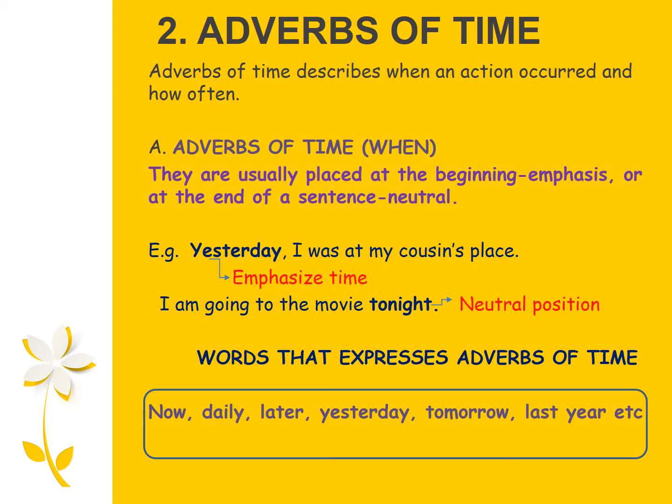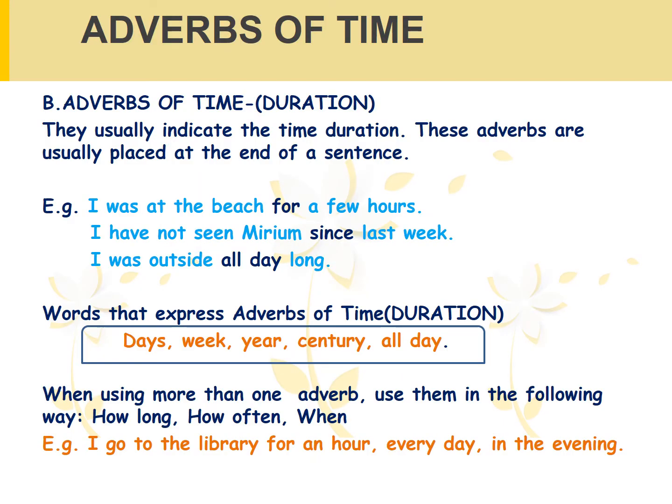Now, the words that express adverbs of time would be now, daily, later, yesterday, tomorrow, last year, etc. Now let's look at adverbs of time in terms of duration. These adverbs usually indicate the time duration. These adverbs are usually placed at the end of a sentence. For example, I was at the beach for a few hours. I have not seen Miriam since last week. I was outside all day long.